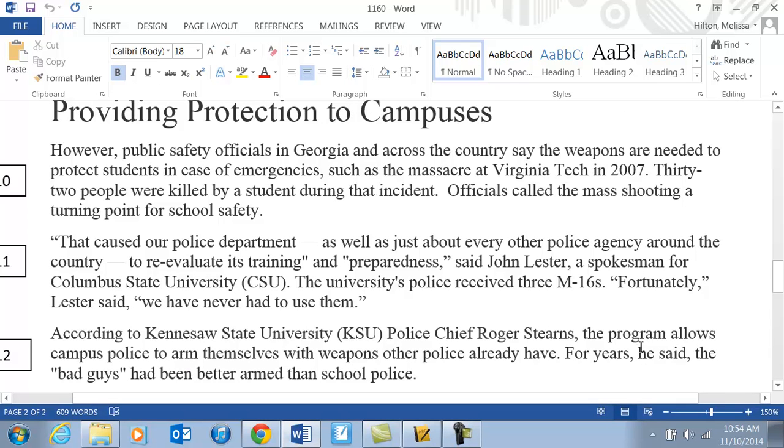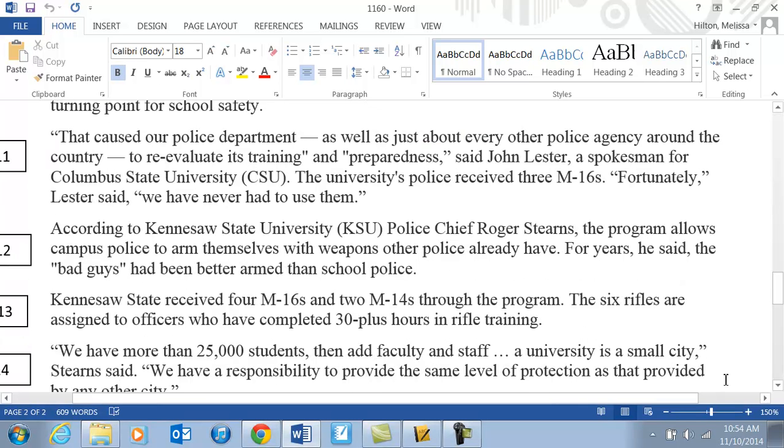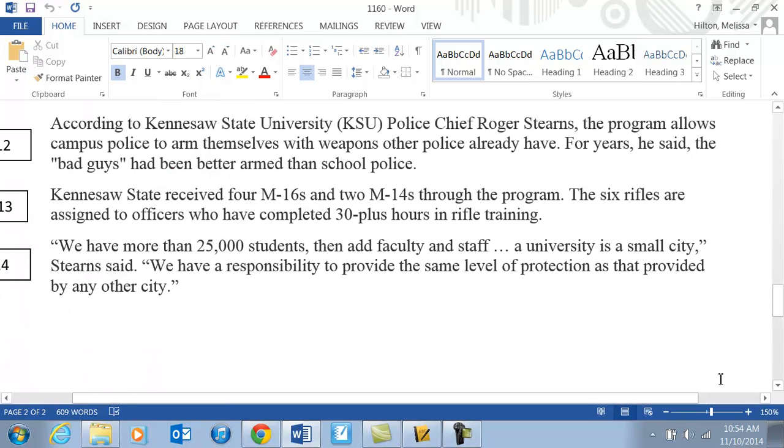Paragraph 10. Find and highlight what public safety officials in Georgia say. Paragraph 11. Find and highlight what John Lester said.